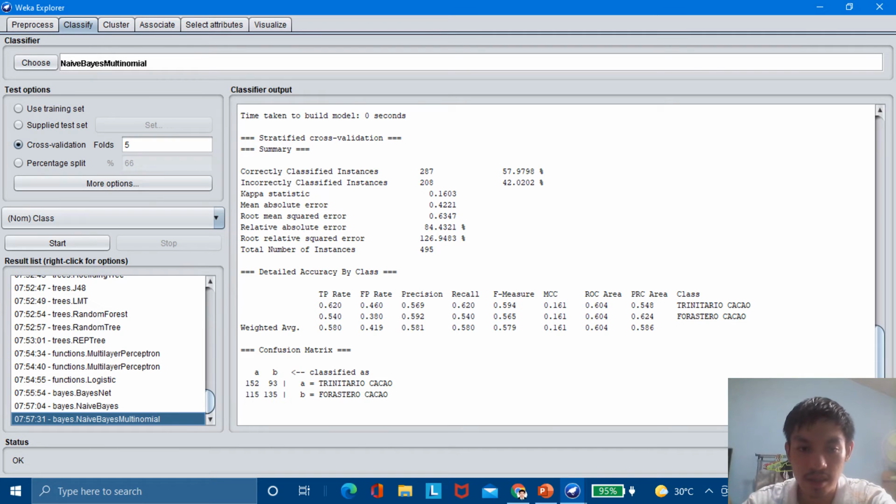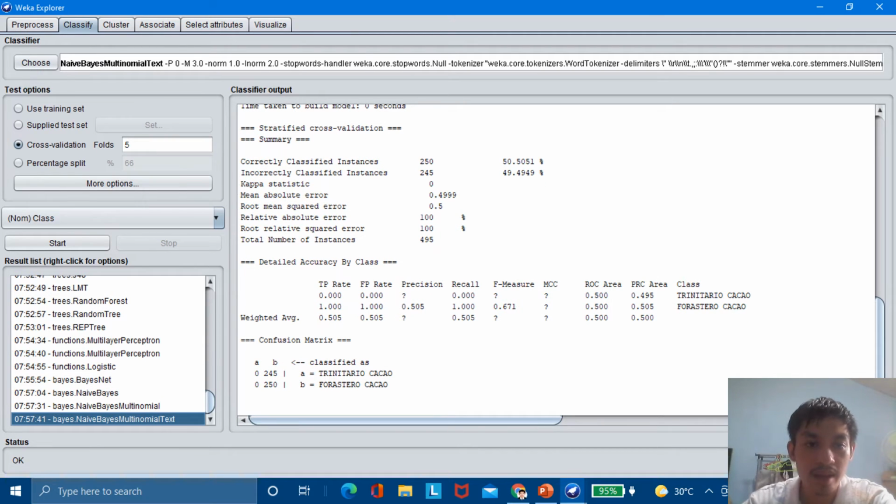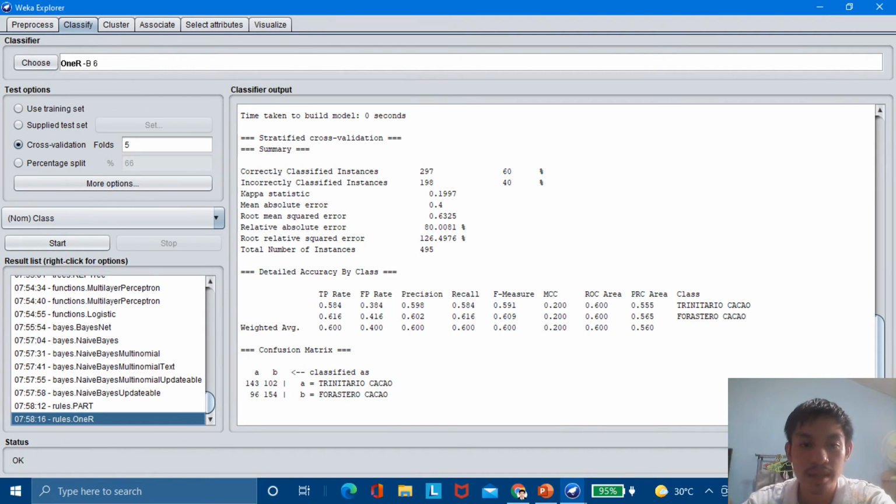Next is the naive Bayes multinomial text with correctly classified instances of 250 with 50.5051% and incorrectly classified instances of 245 with 49.4949%. Let's try the 1R from another classifier. The correctly classified instances are 297 with 60% and incorrectly classified instances are 198 or 40%.